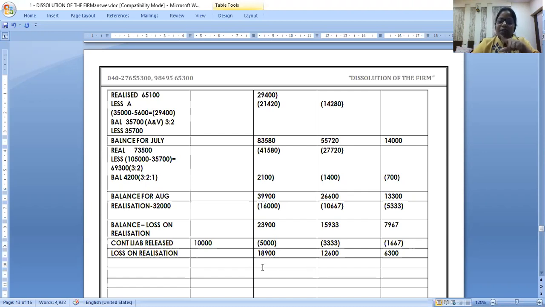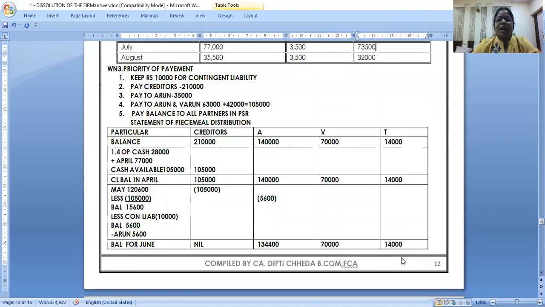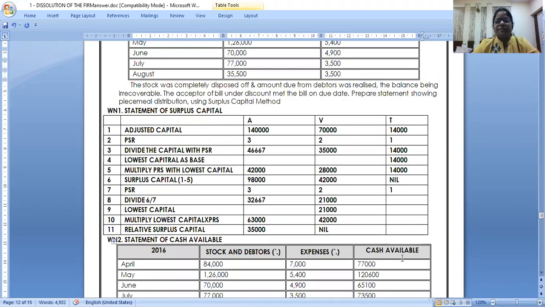Now here, how do I get that confidence? I got the loss on realization, but how do we check whether it is correct or not? Does anyone have any idea?